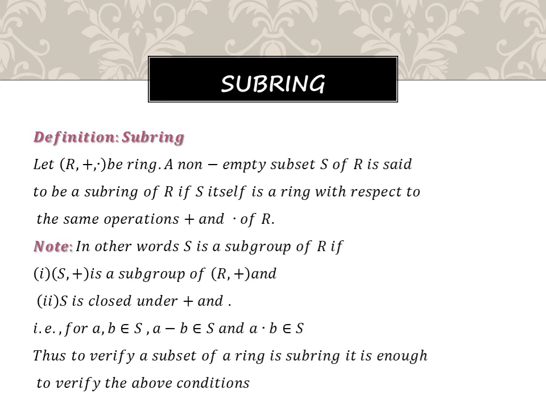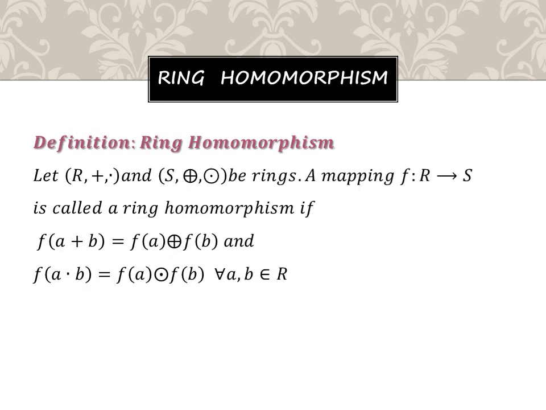Now we are going to discuss the definition of a subring. Let R, plus, dot be a ring. A non-empty subset S of R is said to be a subring of R if S itself is a ring with respect to the same operations plus and dot. In other words, S is a subring of R if S is a subgroup with respect to addition, and S is closed under plus and dot. This is the simplest way of explaining the subring, and these are also some conditions.